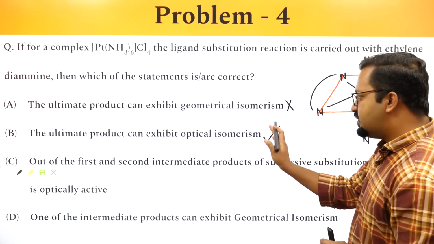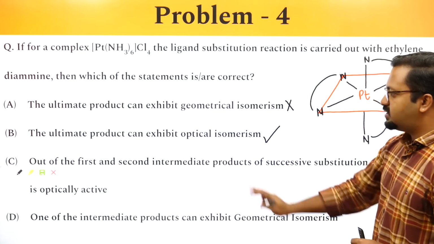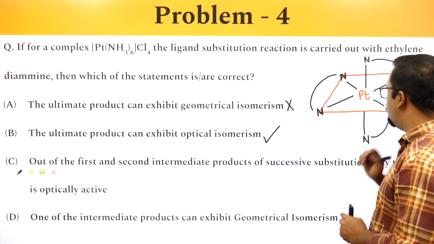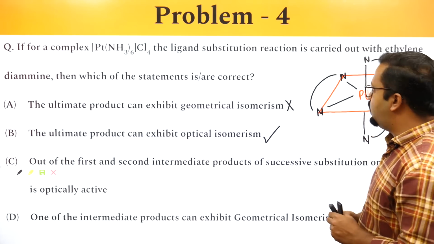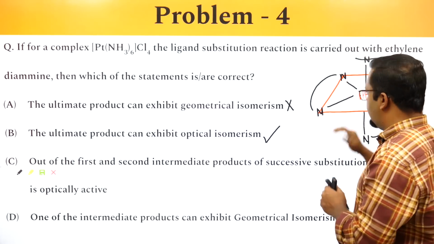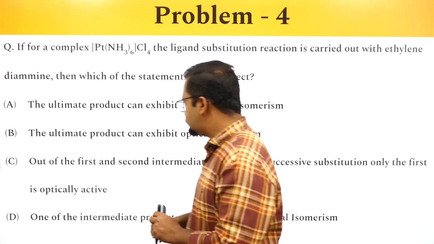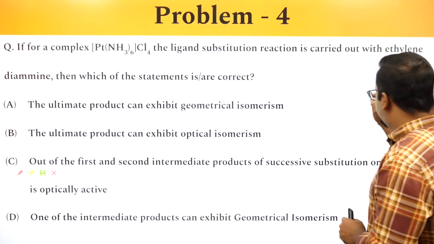Out of the first and second intermediate products of successive substitution, only the first is optically active. Let's see what the first structure would be. So I had better draw it again. What would the first structure be?